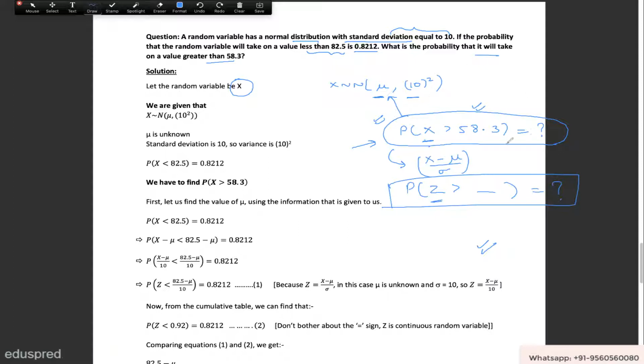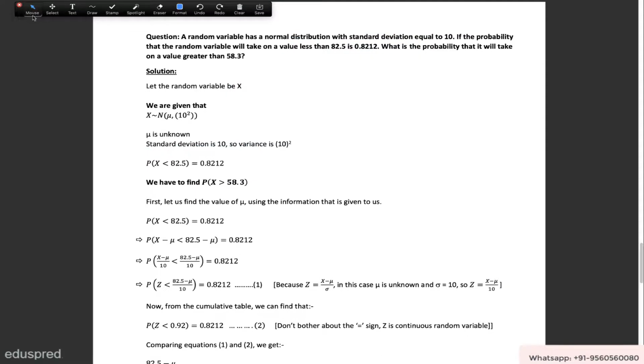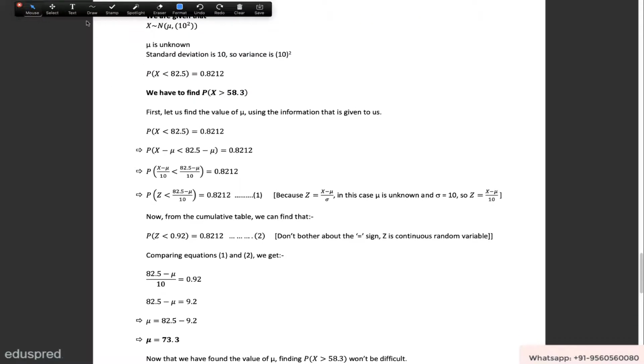So before you could find this probability, you will have to figure out the value of mu, and for that they have given you an extra piece of information over here, which is this. We are given that the probability that x is less than 82.5 is equal to 0.8212. So we are given the probability number over here. We are going to use this particular piece of information to find the value of mu, and once we get the value of mu, then we will figure out this probability. So let's see how we can do that. We are already given the probability information for this, so first of all, let's find the value of mu using the information that's given to us.